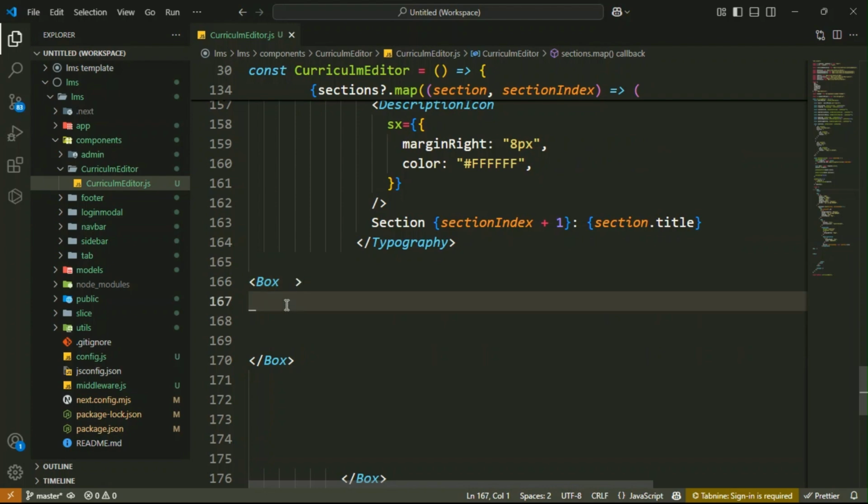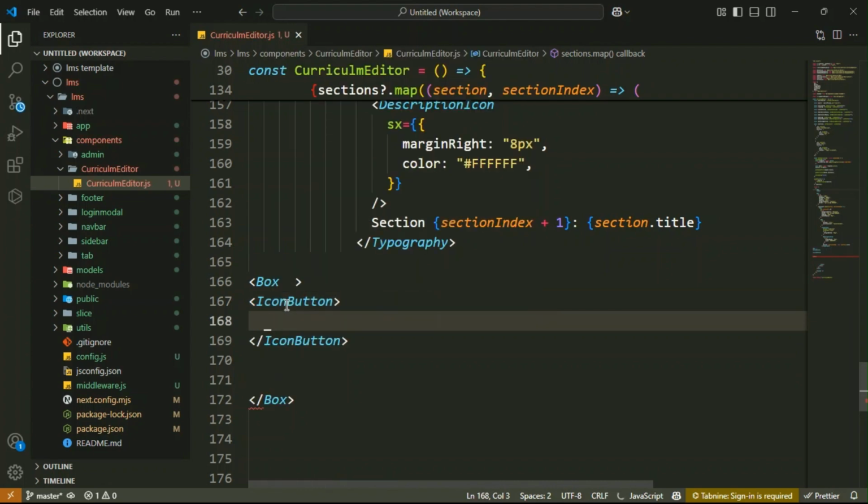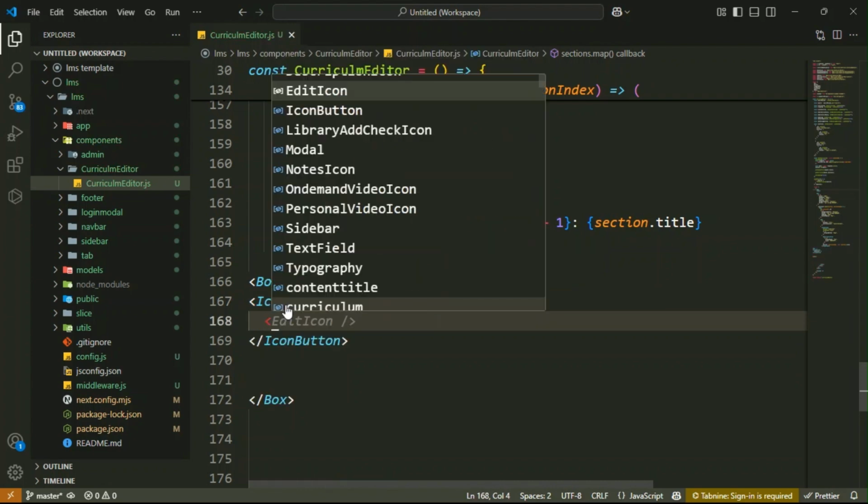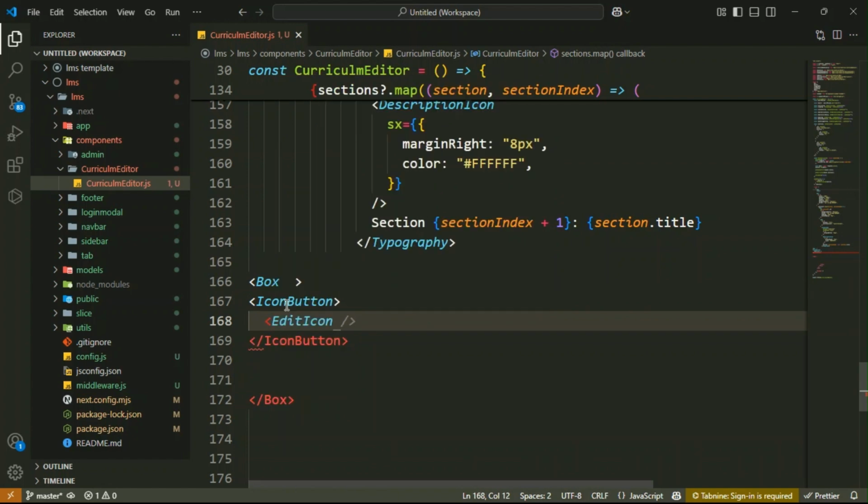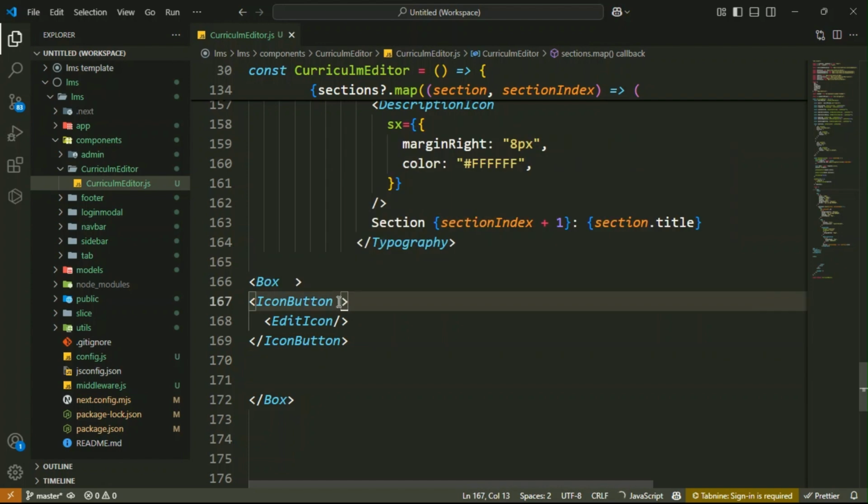Then inside it, guys, we will create an IconButton component. Then inside it you have the EditIcon. So let's implement the IconButton, then inside it the EditIcon, guys.